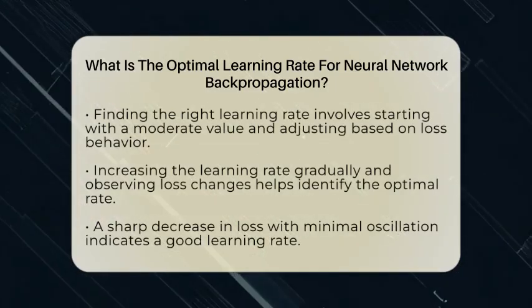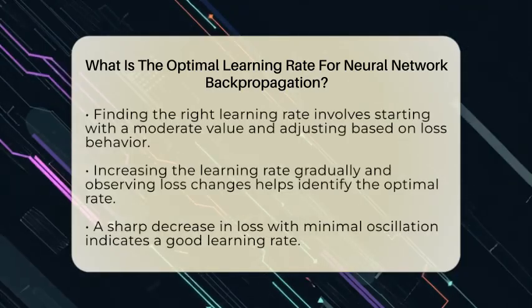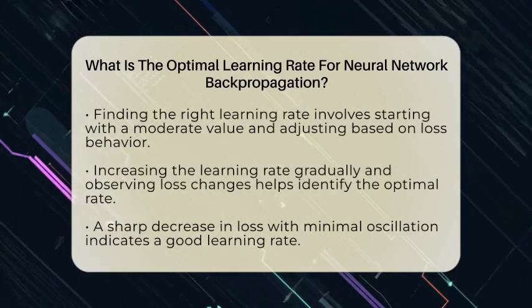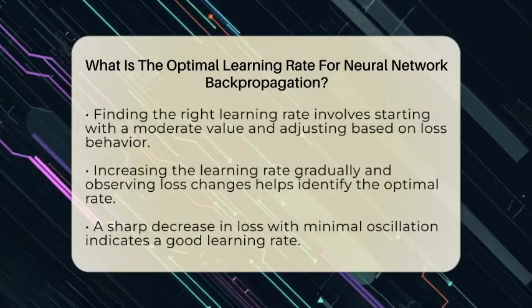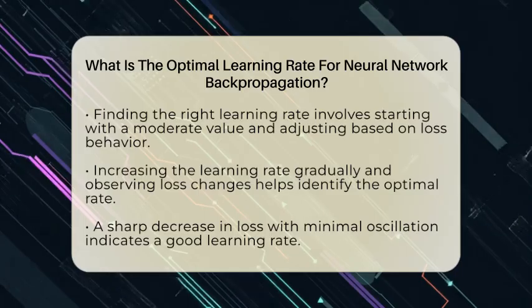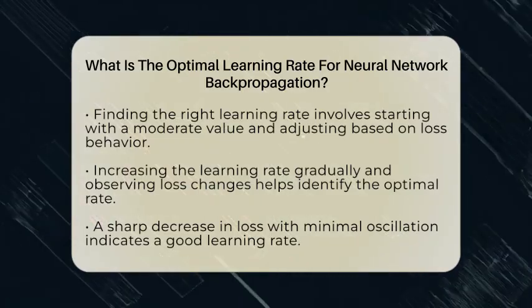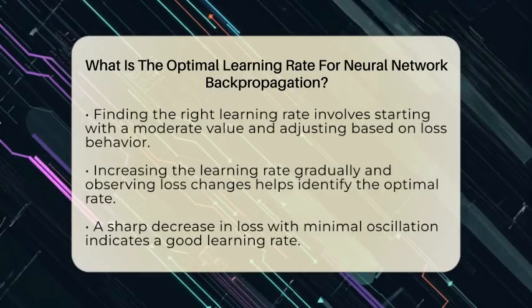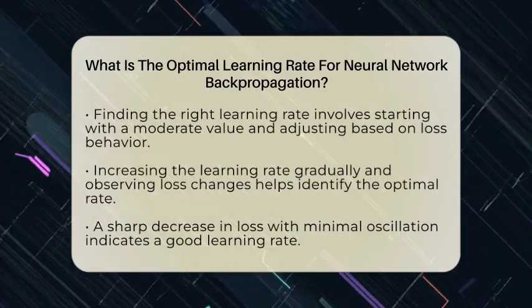Usually, you start with a moderate value and then tweak it based on how the loss or error changes during training. A good way to do this is to gradually increase the learning rate while observing the loss. When the loss drops sharply without bouncing around too much, you're close to the optimal rate. If the loss starts to oscillate or increase, the learning rate is too high.